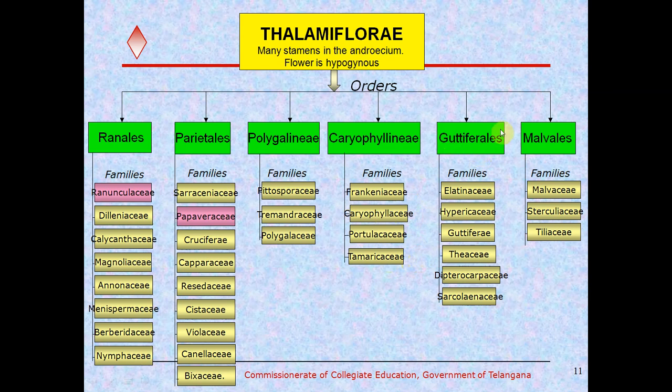And the Gattiferalis order is divided into the families Elatinaceae, Hypericaceae, Gattiferae, Thiaceae, Dipterocarpaceae, Sarcolanaceae. And the Malvalis order is divided into 3 families: Malvaceae, Sterculiaceae and Teliaceae.